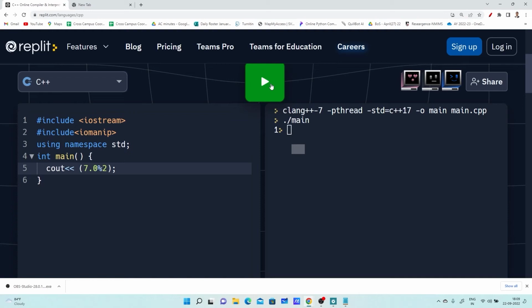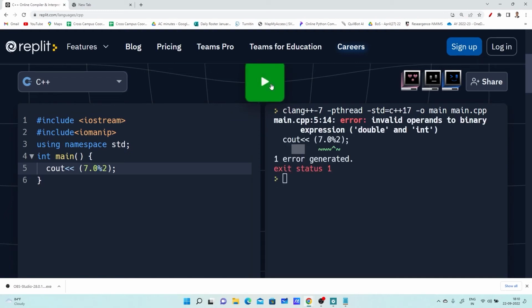Error. Why? Because the remainder operator, this modulus operator, works only with integer or character type data. That's why there is an error. As we are using floating point data or double data, it is giving the error: invalid operand. We cannot work with the double data type, but it may be valid in Java, not in C and C++. Right?